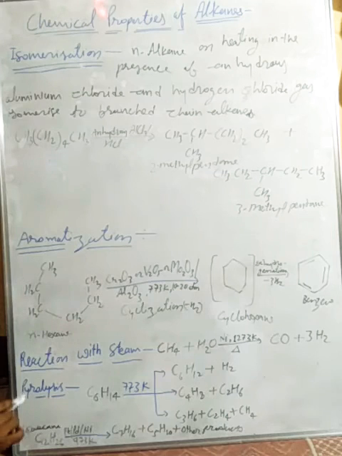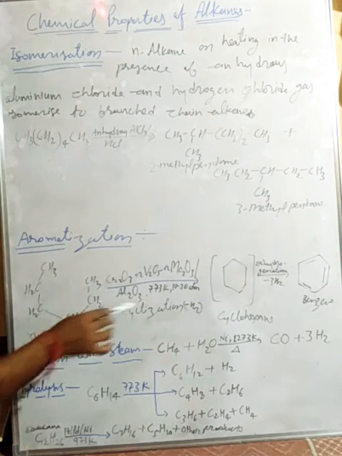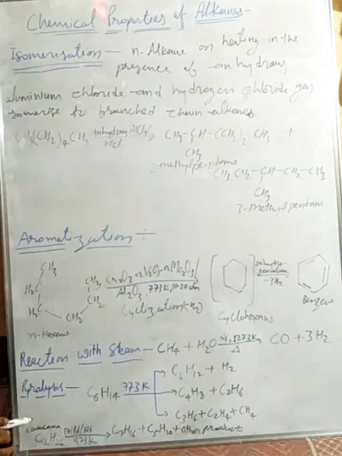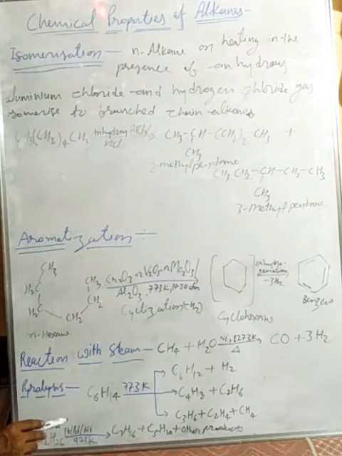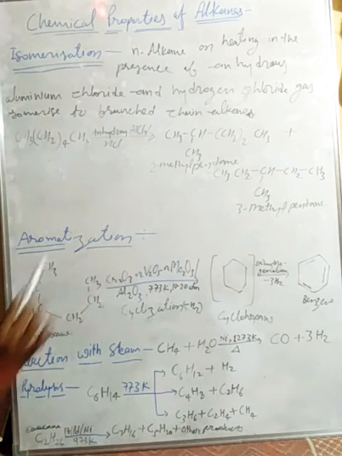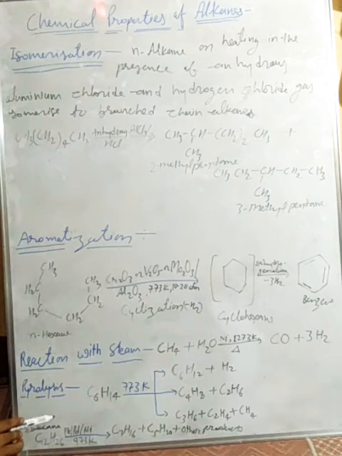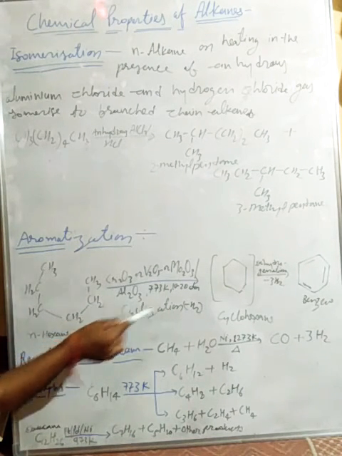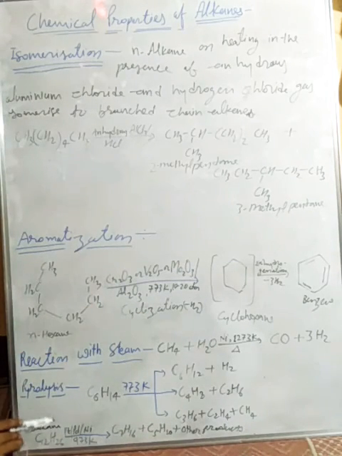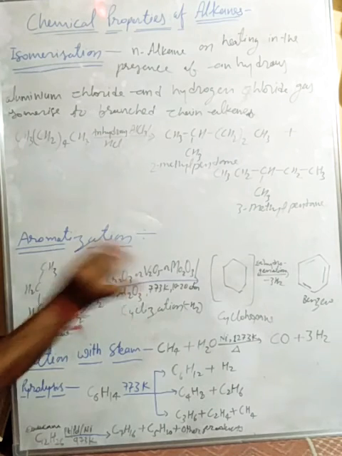at 773 Kelvin, and maintaining a pressure of 10 to 20 atmospheres, in the presence of oxides of vanadium, chromium oxide and molybdenum oxide over aluminum oxide, also called alumina, get dehydrogenated, that is, release hydrogen, and cyclized to benzene and its homologues.